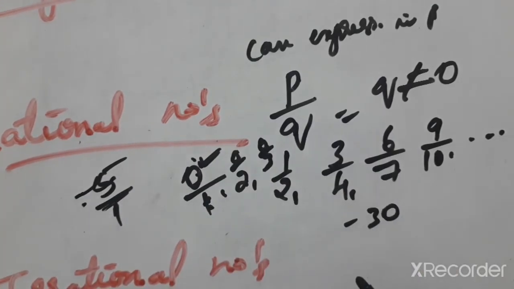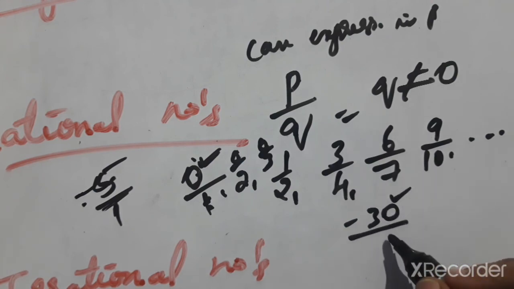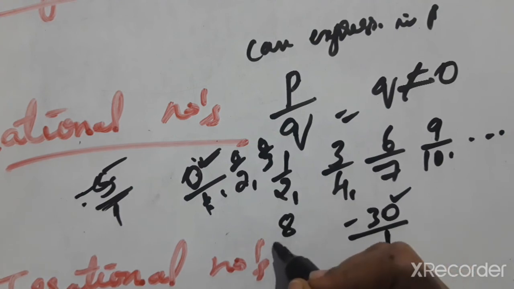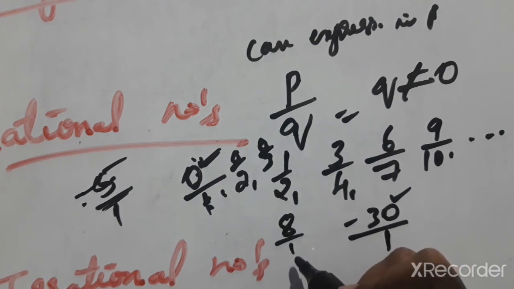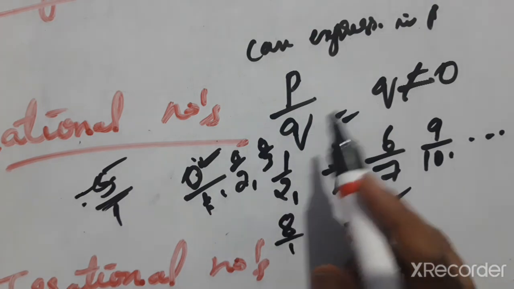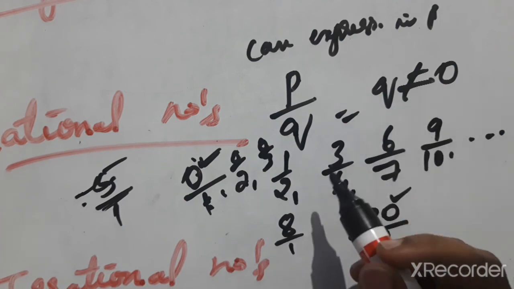Minus 30 is a rational number because we can express it in the form of a fraction, p by q, by writing it over 1. The same for 8: just 8 means 8 by 1, we will not write the by 1. So a whole number is also a rational number, but q does not equal 0.